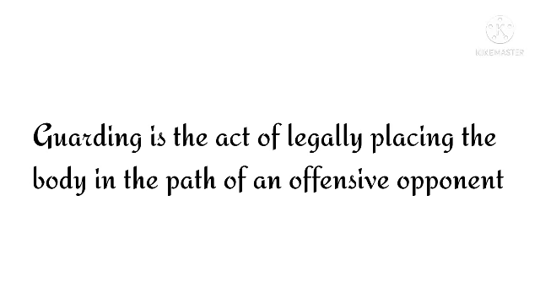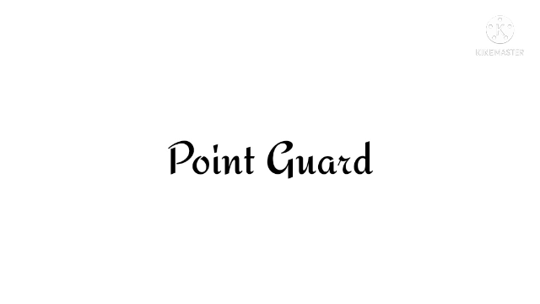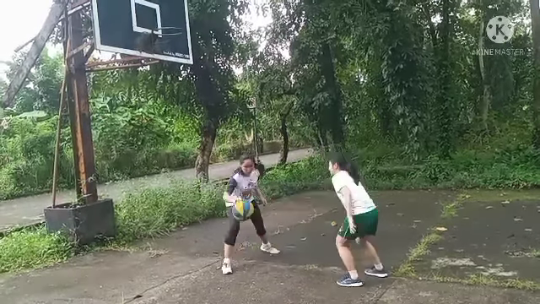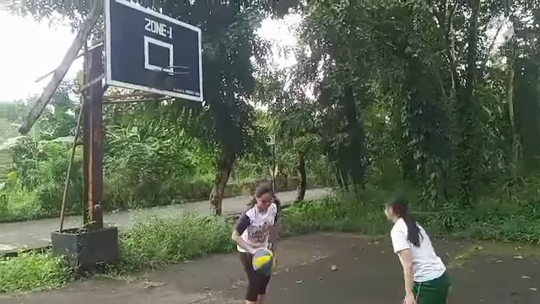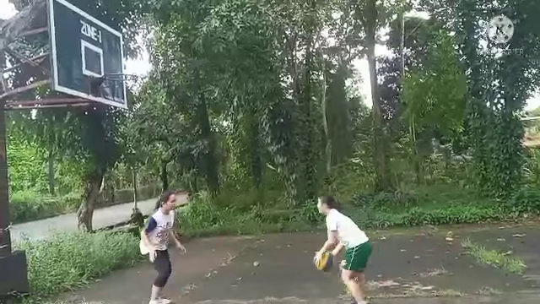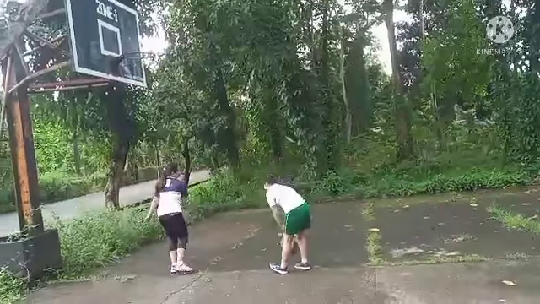Guarding is the act of legally placing the body in the path of an offensive opponent. Guarding also has different types. The first one is point guard. Point guards tend to be good ball handlers using fancy dribbling moves to weave through the defense. The second one is shooting guard. Shooting guards excel at shot making and getting themselves open for a pass.